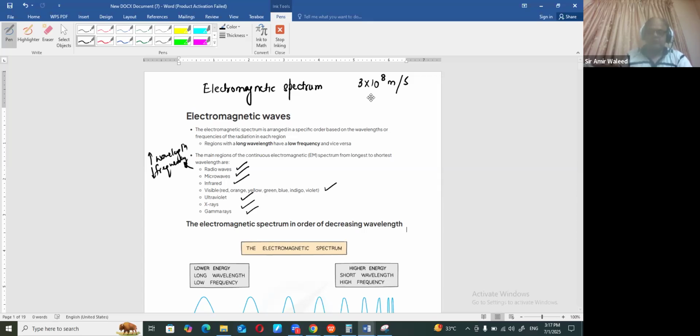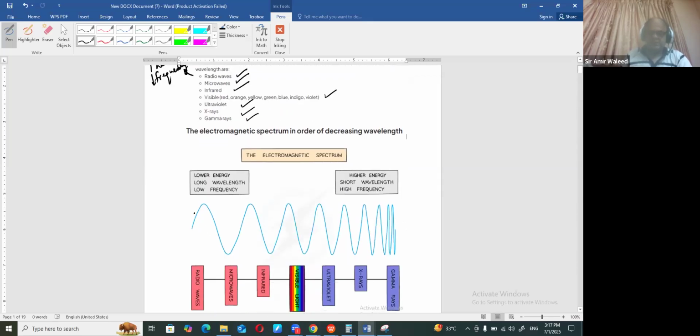The diagram shows some very interesting facts if you just check this out. In this diagram, you can see that as it goes from left to right, from radio waves to the gamma, the frequency will be lower, right? Number of waves passing in a unit second is lower, and you can see the wavelength is larger.